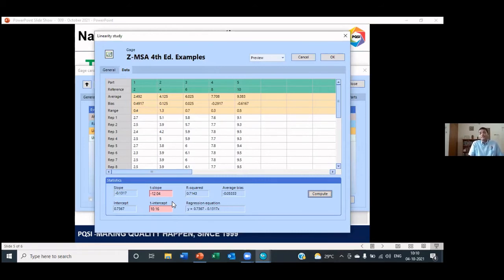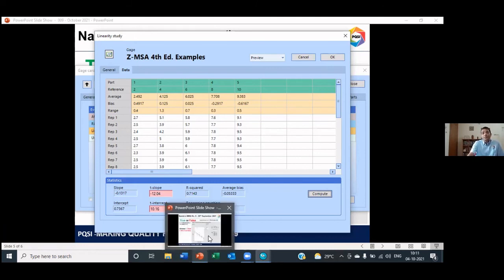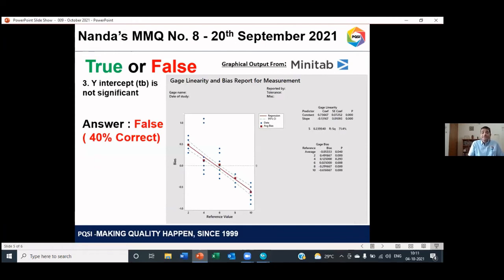So that's why I'm happy about using GaugePack, typically for non-Six Sigma professionals. Minitab is more used by Six Sigma professionals, black belts, green belts, and master black belts. Whereas somebody who's doing an MSA study in the automotive industry, maybe in the calibration lab or the shop floor, may not be familiar with hypothesis testing and all that. For those, software like GaugePack gives you a color indication. So GaugePack also declares T slope is significant and T intercept is also significant. So for the third question, the answer is false.